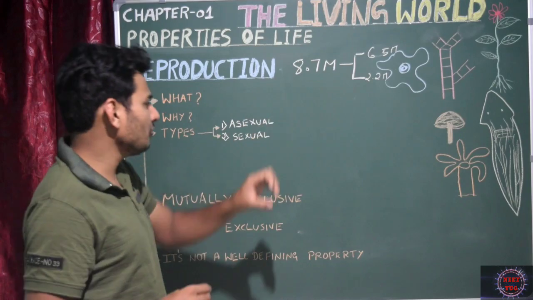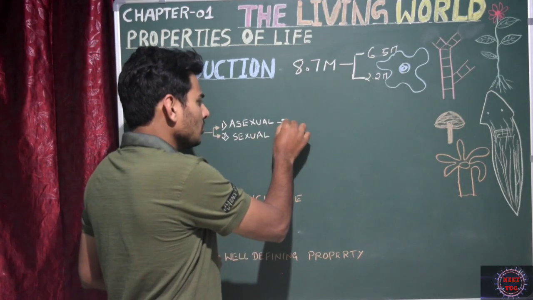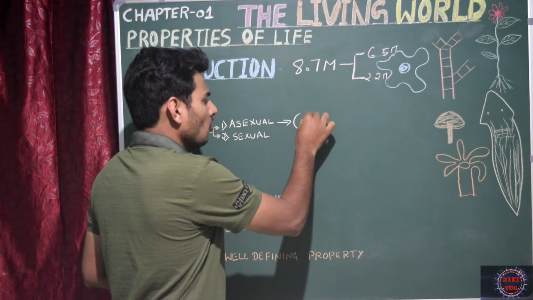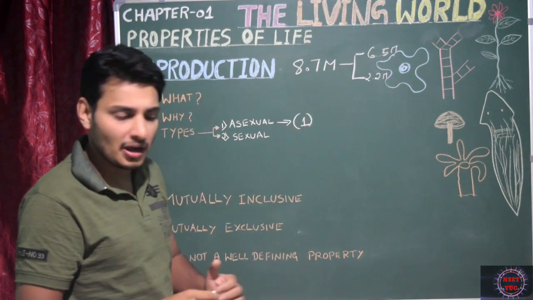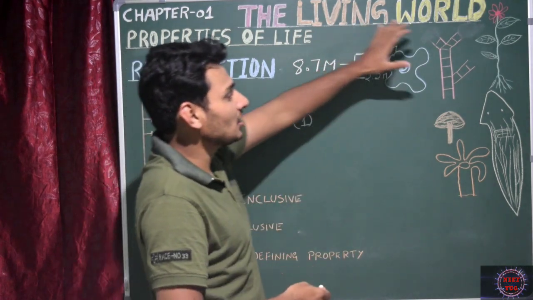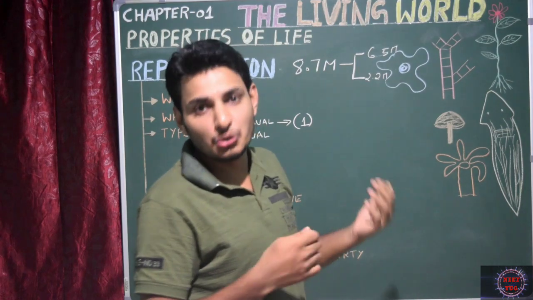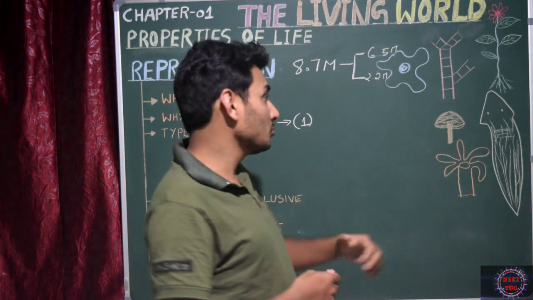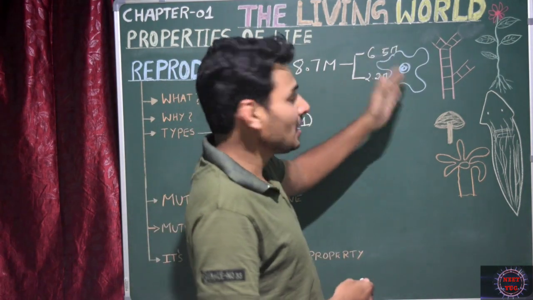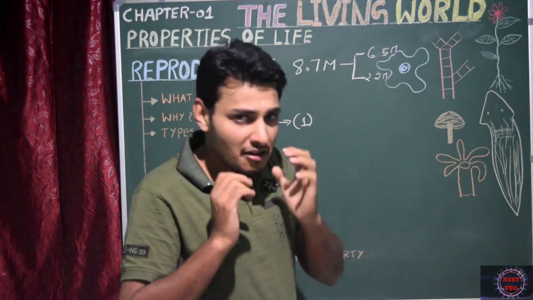Let us see the first type, that is asexual reproduction. In asexual reproduction, as I said, it is uniparental. Only one parent will be involved and it is going to produce the young one. So here I have drawn certain pictures, and you could see amoeba. Obviously you know that amoeba is a unicellular organism and it's going to produce young ones by cell division, and you know the type of cell division, it is nothing but binary fission.